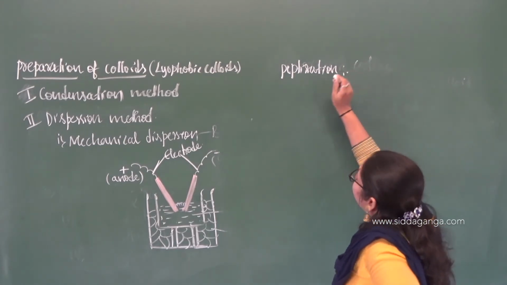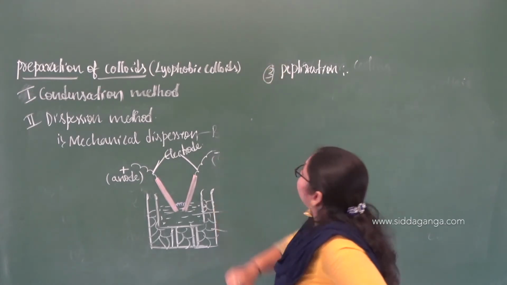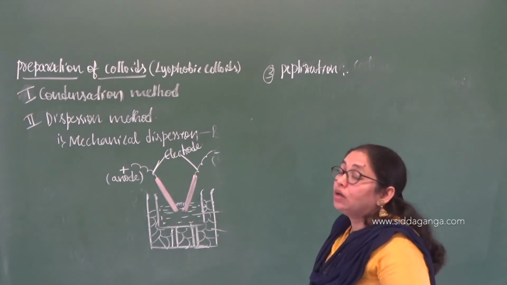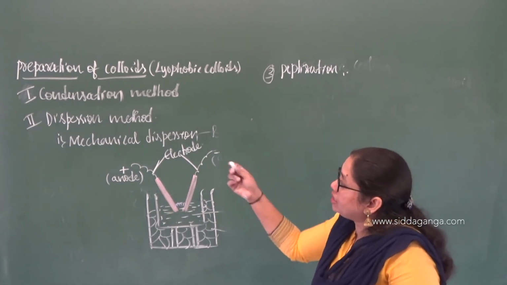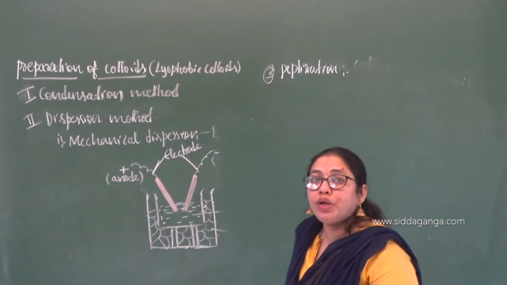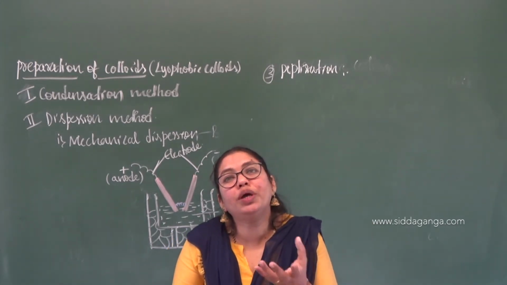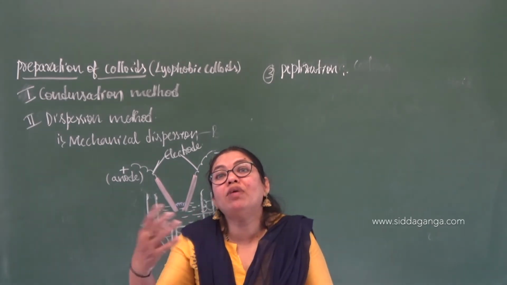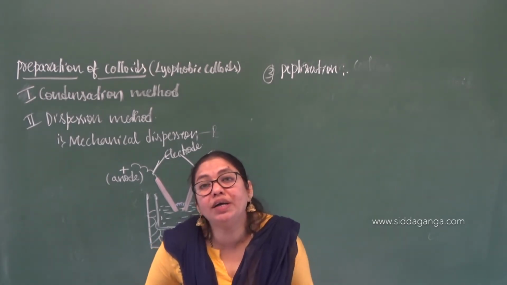So the process of this is the third method used for the preparation of colloids. First one is condensation, second one is dispersion, third one is peptization. What we are going to do here is that the freshly prepared precipitate will be converted into a colloid.